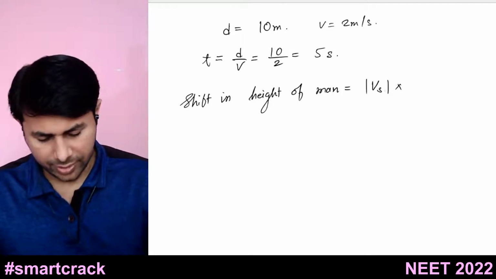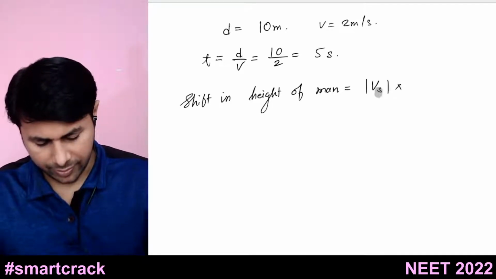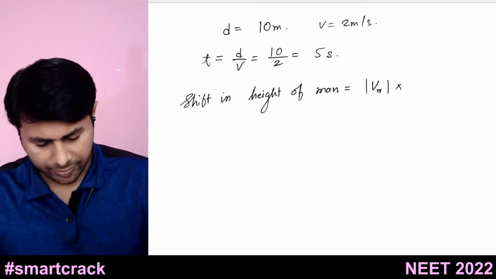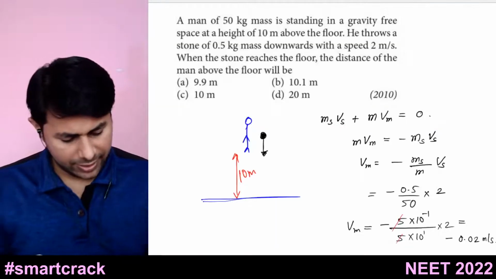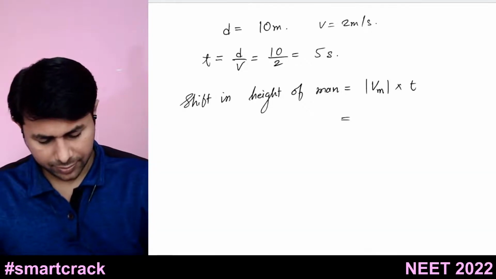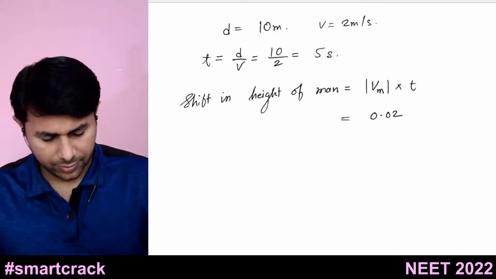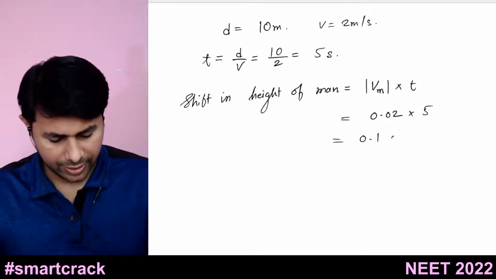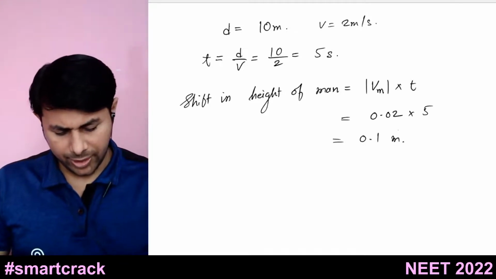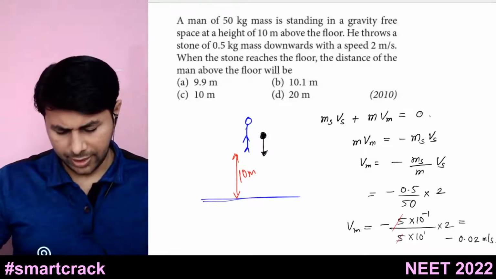So Vm, the speed of the man, multiplied by time. So speed of man is 0.02 multiplied by time, which is 5. So this will be 0.1 meters. So 0.1 is the shift.